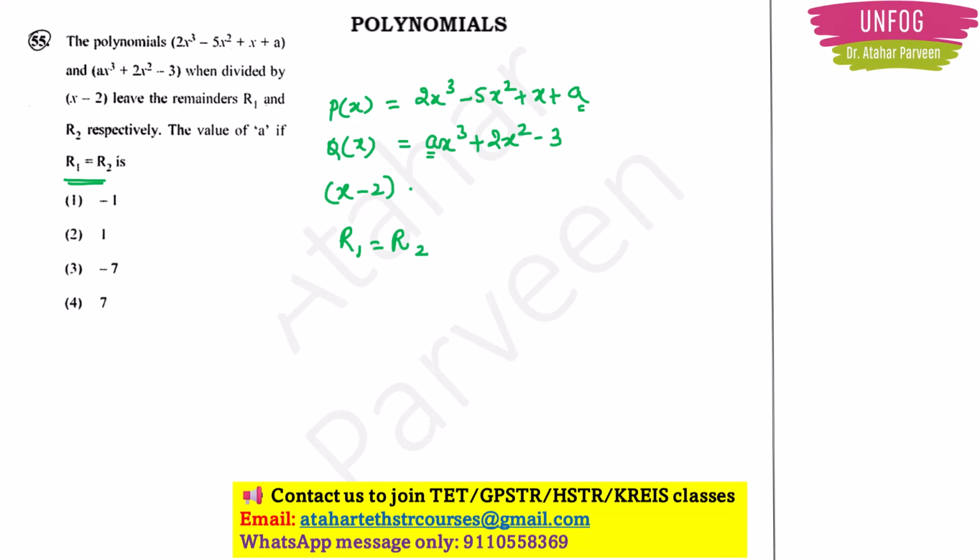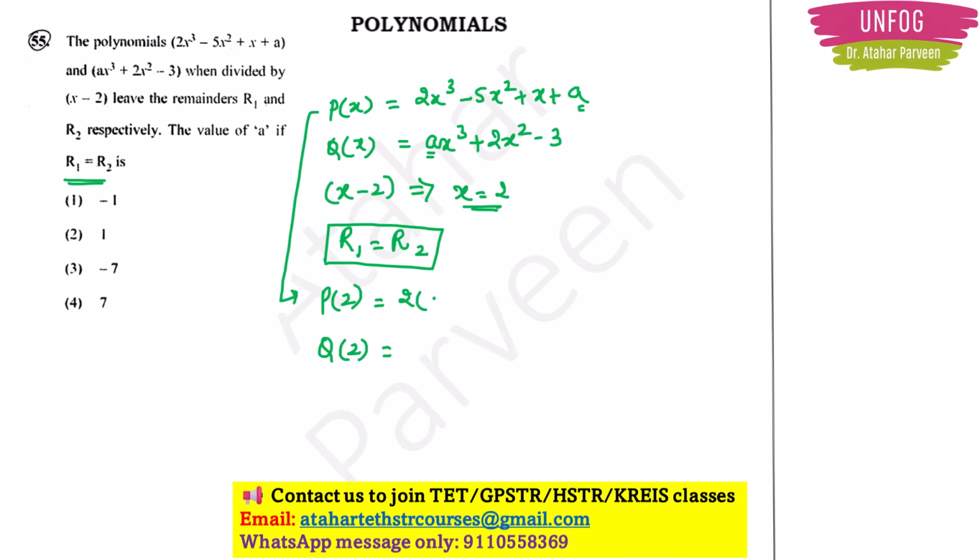Now if x minus 2 is used to divide, it means x should be equal to 2, right? So what you have to do now? You have to substitute p of 2 and q of 2 in the given polynomials, right? So when you substitute, you will get some equations which will be equal to each other because the remainders are same here, right?